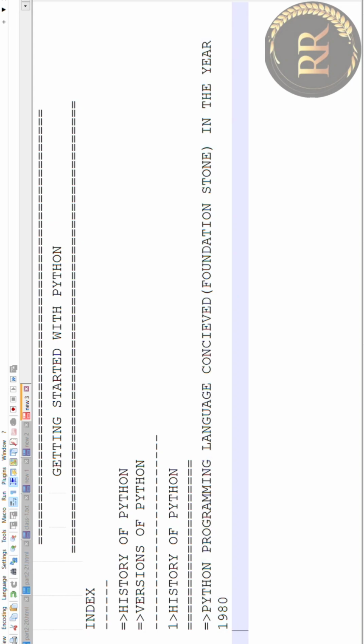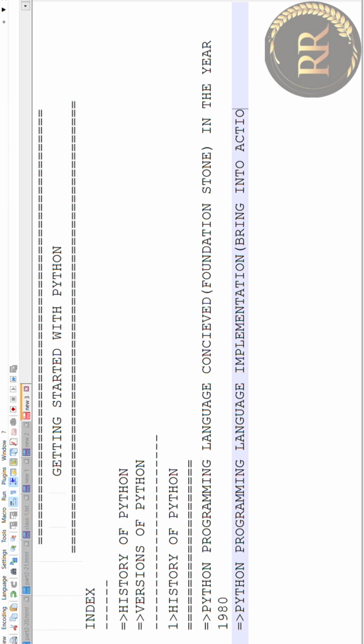And the second point is, Python programming language, here it is conceived in 1980, but the actual implementation starts in, implementation in the sense bring into action, implementation was began in the year 1989.